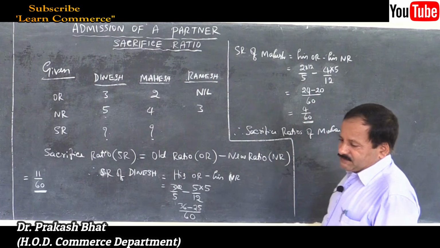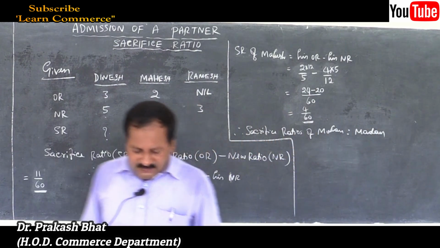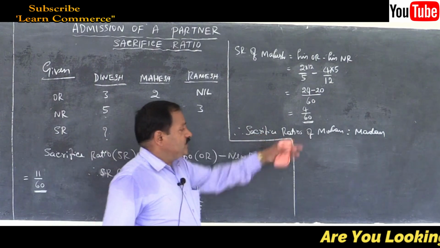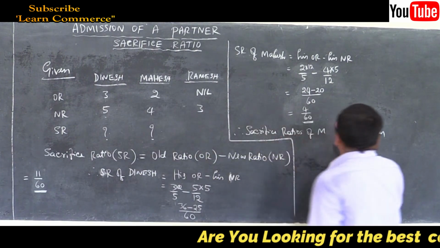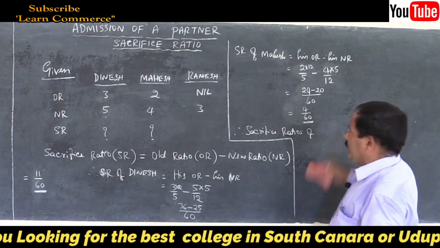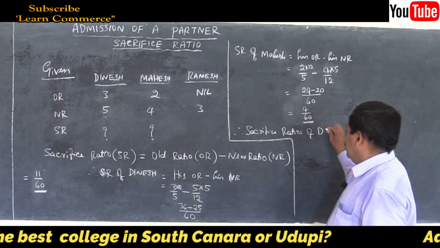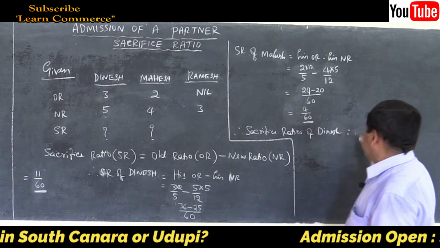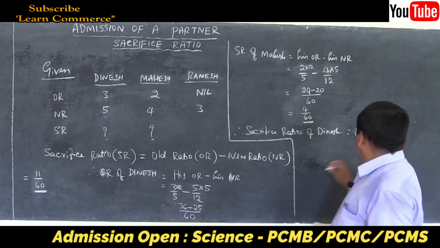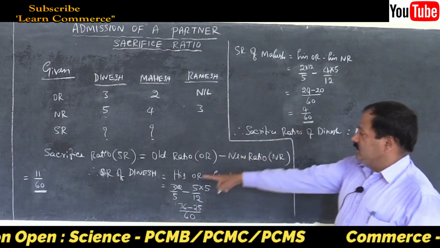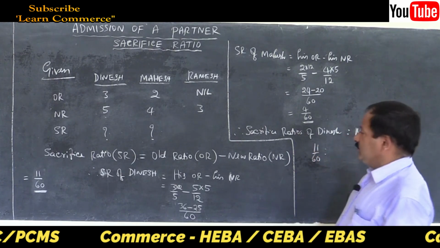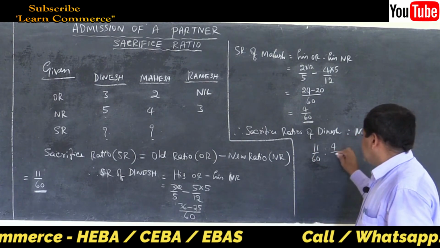4 by 60. So the final answer: therefore, the sacrifice ratios of Dinesh and Mahesh is equal to 11 by 60 is to 4 by 60.